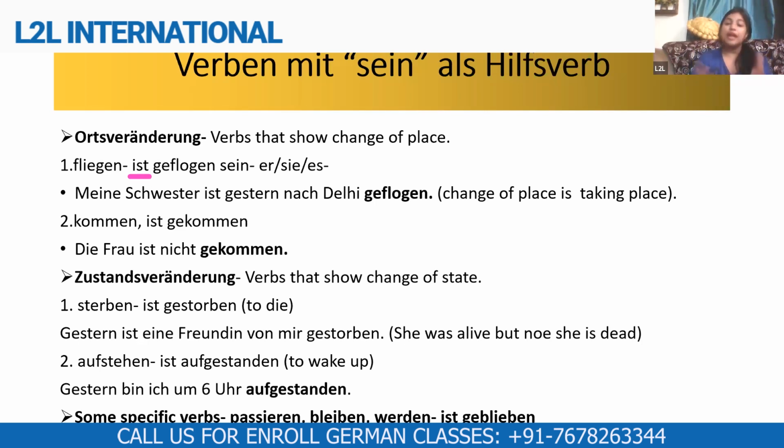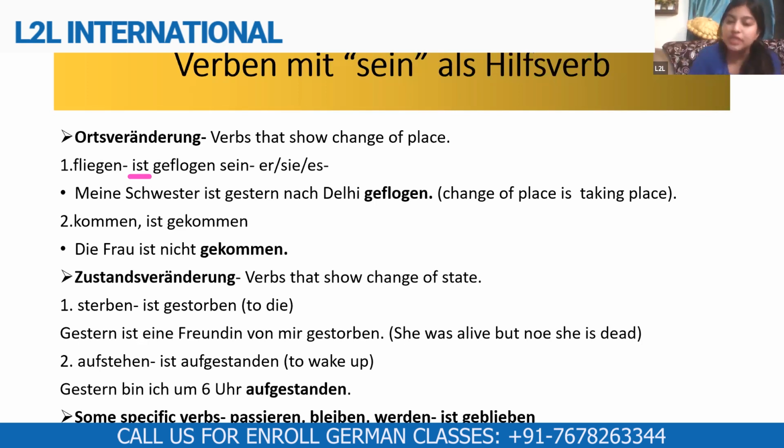So sterben and any such verbs that show change of state and have a similar meaning, they would take sein as their helping verb. Second word which I have here as an example is aufstehen. Aufstehen means to wake up. So it is also changing your state. Before, you were sleeping and now you're awake.